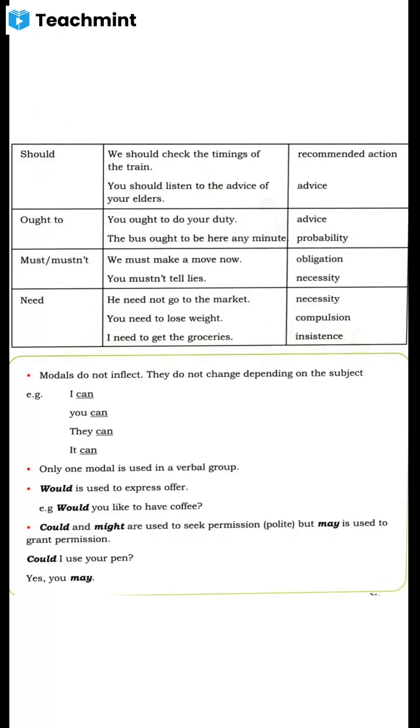Once again I am asking you, can anybody do a seminar on determiners or modals? Can anybody prepare a seminar? Okay, fine. Monday I will tell you who will be making the seminar.